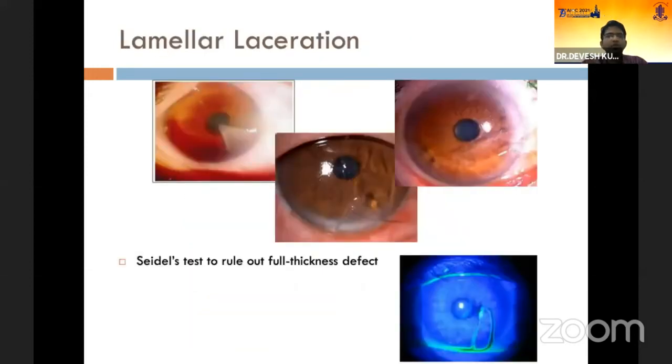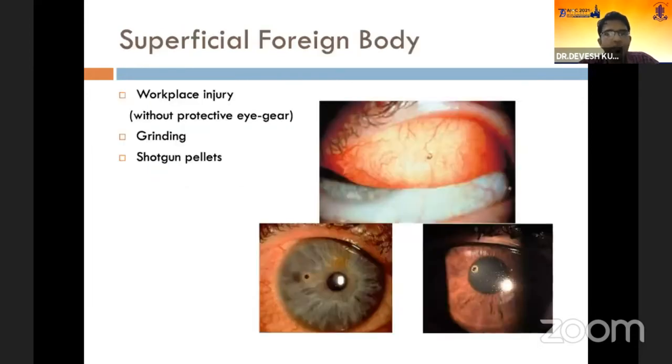So coming to individual injuries, lamellar laceration needs to be differentiated from a full thickness laceration, and a Seidel test helps us in differentiating it. And if there is no full thickness defect, these lacerations may be observed. Superficial foreign bodies often occur in workplace settings, and these commonly occur without the use of protective eye gear.